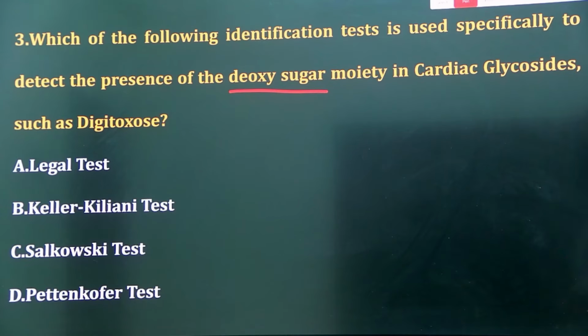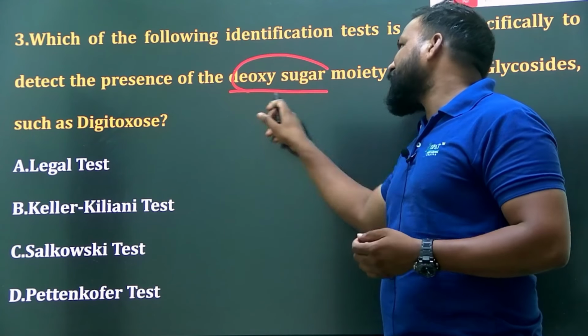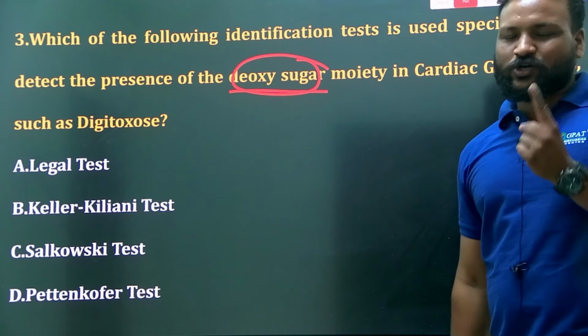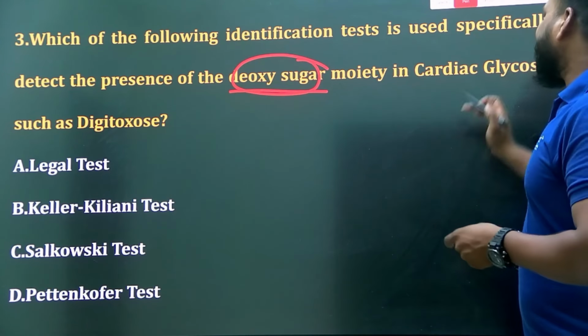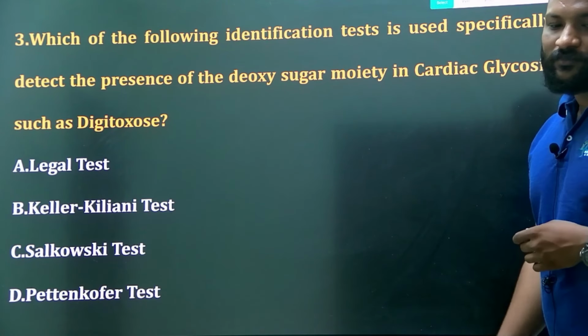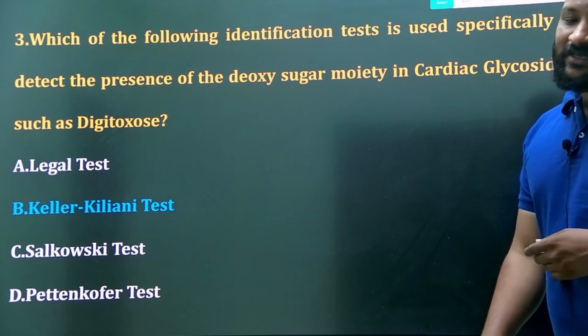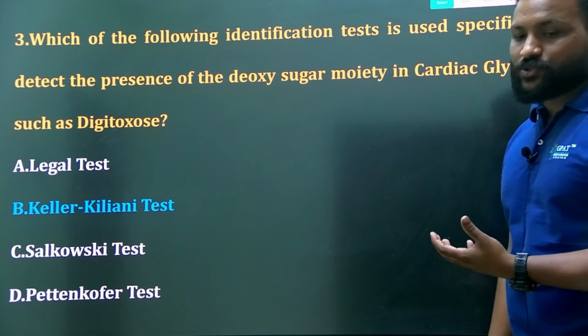By the Pettenkofer test also we can identify the sugar, but mostly the deoxysugar can be identified by only one test. That detective is nothing but the Keller-Kiliani test. The Keller-Kiliani test is to identify the deoxysugar.